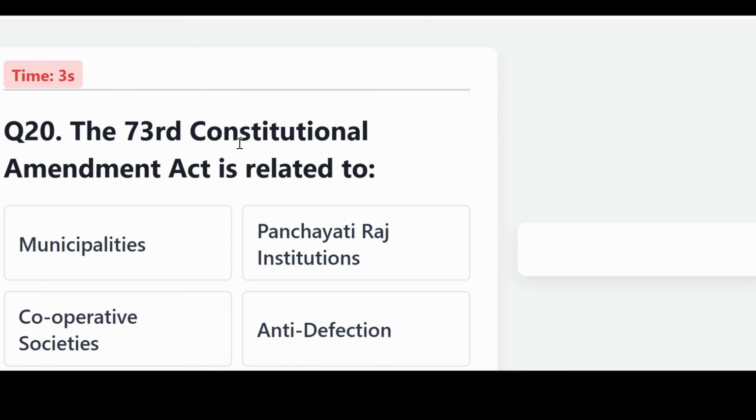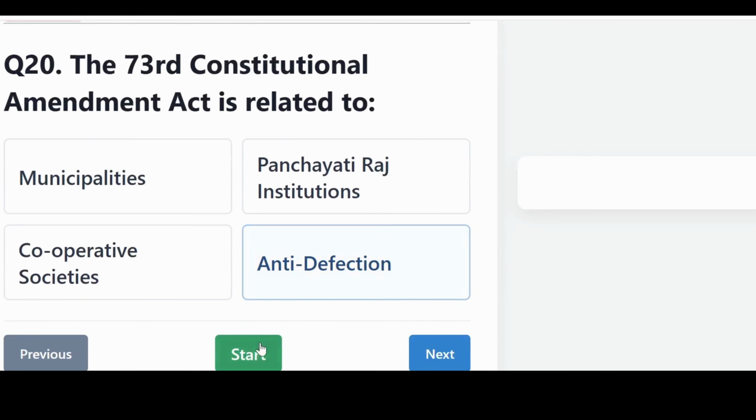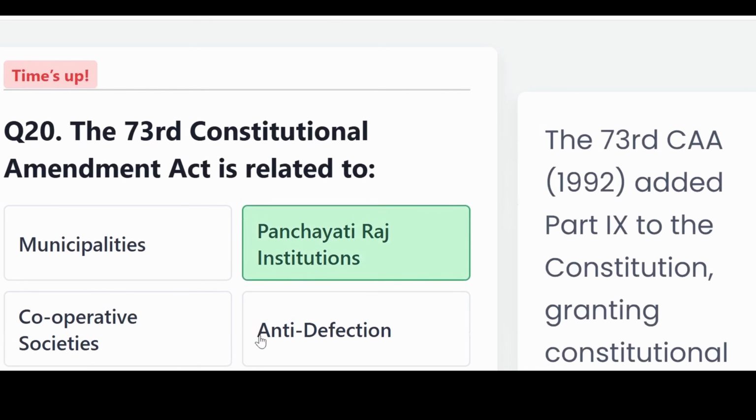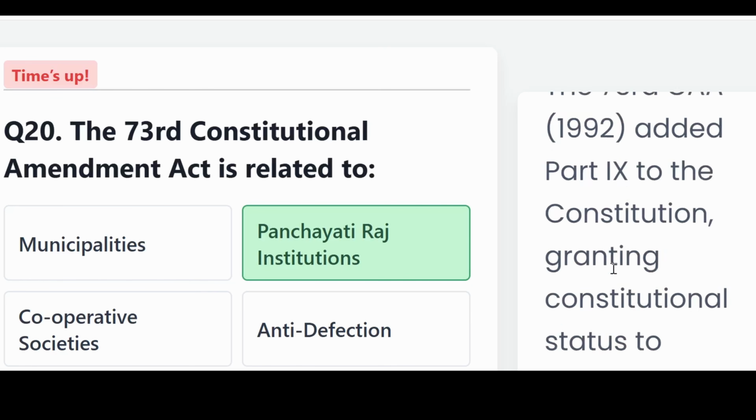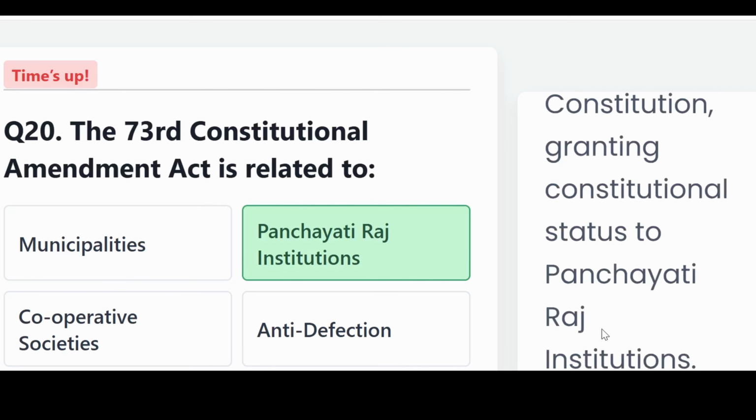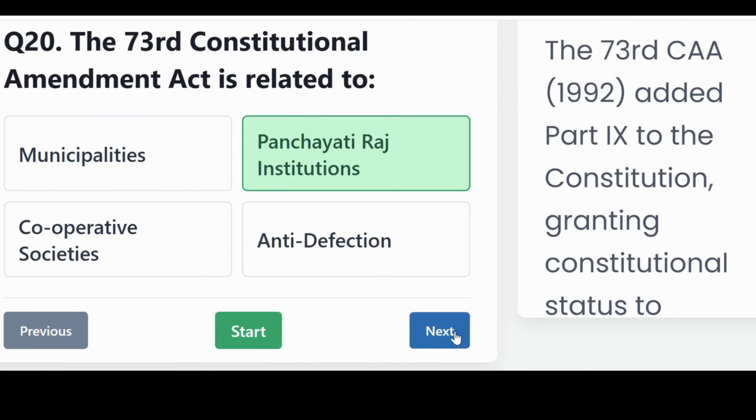The 73rd Constitutional Amendment Act is related to, is it municipalities, Panchayati Raj institutions, cooperative societies, or anti-defection? The correct answer, the Panchayati Raj institutions. The 73rd CAA, that is 1992, added Part 9 to the Constitution, granting constitutional status to Panchayati Raj institutions.